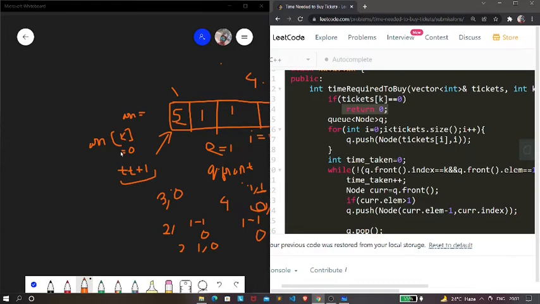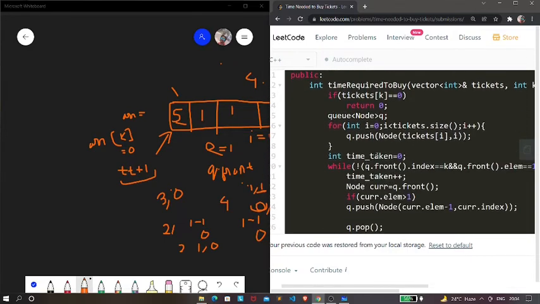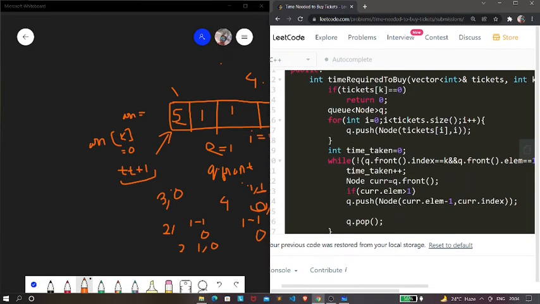Now the next thing we have done, we have taken a queue over here, which is of type node. Now what is this node? If you go above, you can see that node is a class. Inside this class we have two elements, one is the element and another one is the index. We also have a constructor, so using this constructor we are storing this element and this index in the element and index which are already present in our class. So this is what our node is.